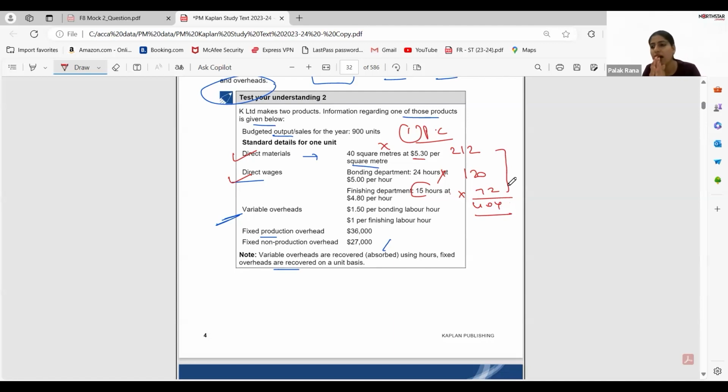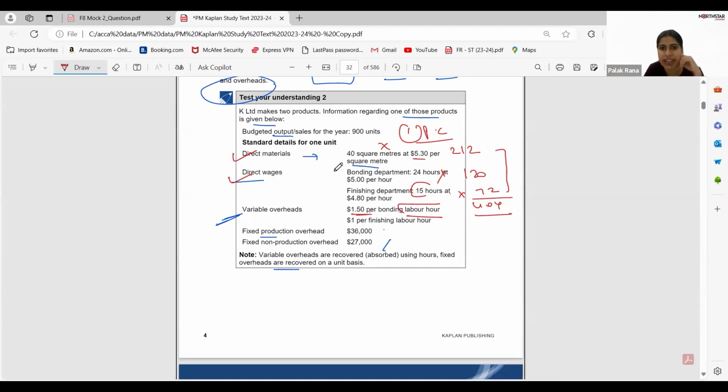Now, they have asked you to calculate the variable production cost. For this, we need to calculate the variable overhead. We have two types of overhead: variable bonding and finishing. They are giving 1.5 as the rate per bonding labor hour.